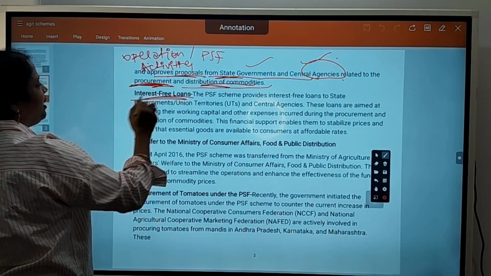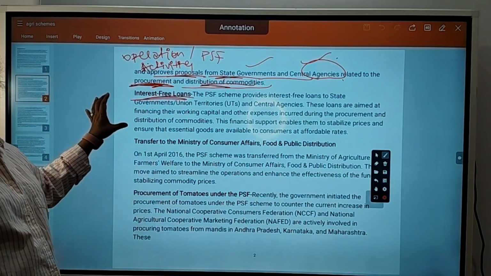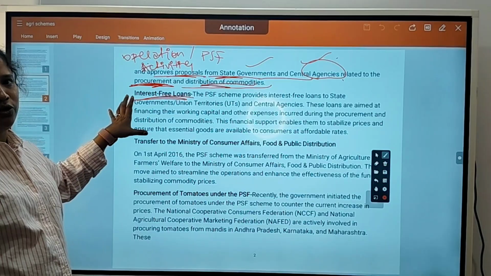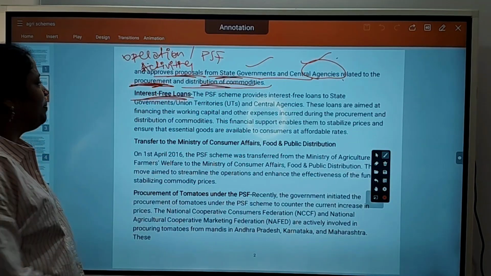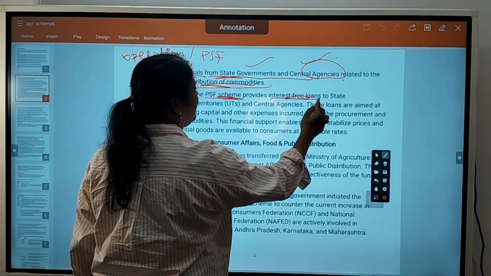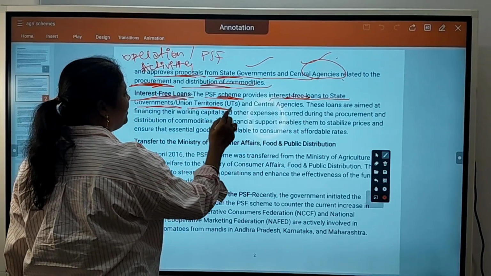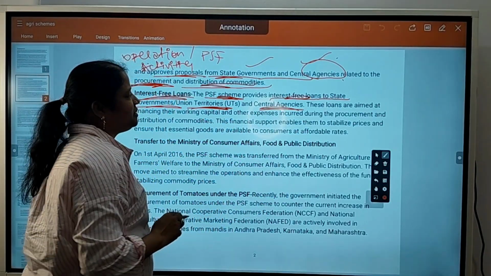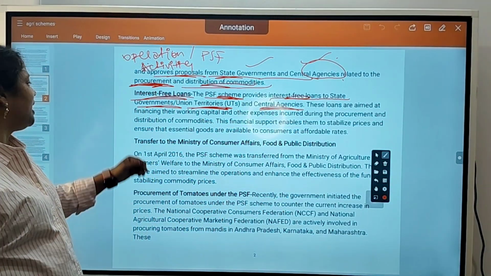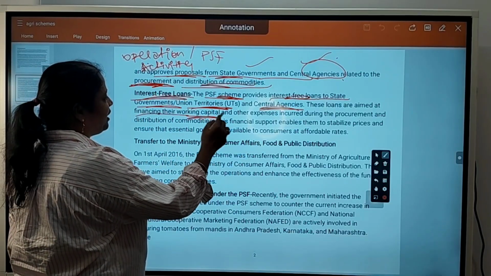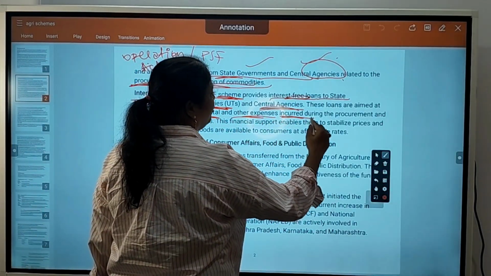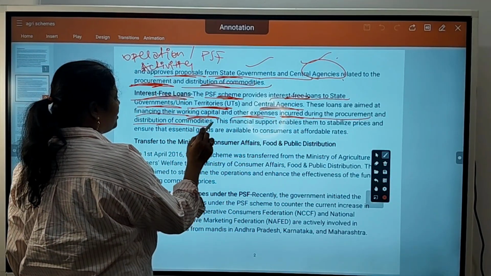So, interest-free loans. In this scheme, they also provide interest-free loans. The PSF scheme provides interest-free loans to state governments, union territories, and central agencies. These loans are aimed at financing their working capital and other expenses incurred during procurement and distribution of commodities.